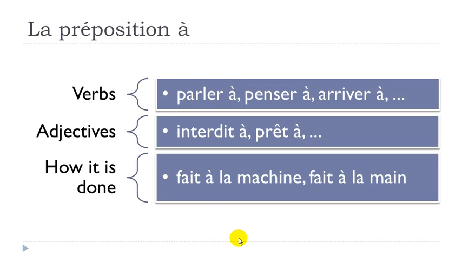So for instance, when you want to say that it's been machine done, or handmade, you use this fait. So faire is to do, but then in that case it would be done. Fait à la machine, fait à la main.